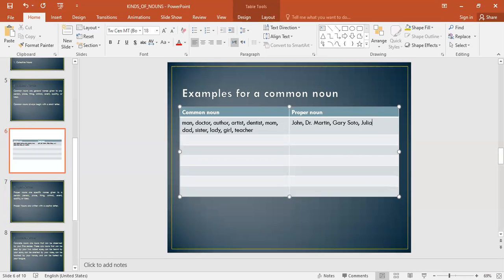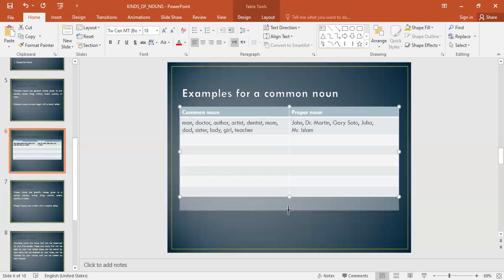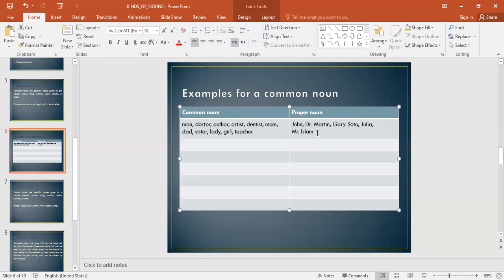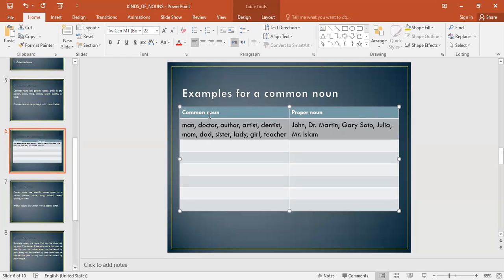I can change teacher to Mr. Islam. If I was going to say Mr. Islam, I need to capitalize the M in Mr. because again, Mr. is a title. We are abbreviating it with a period, and here we need to of course capitalize the I in Islam. So this is very important for us to recognize, and to be able to tell the difference between that.